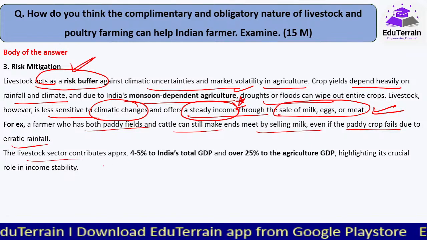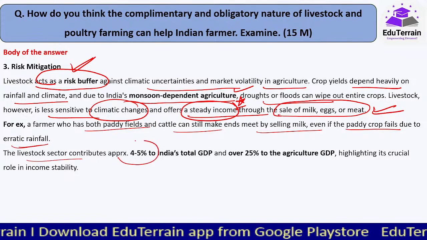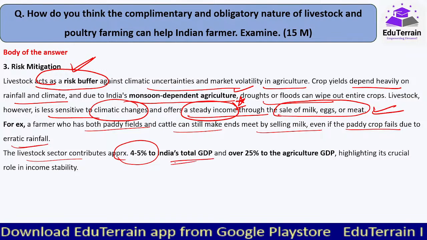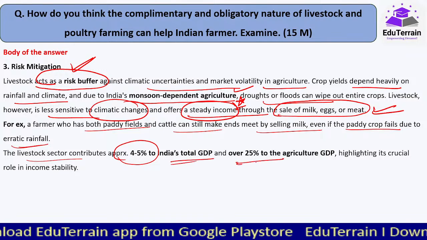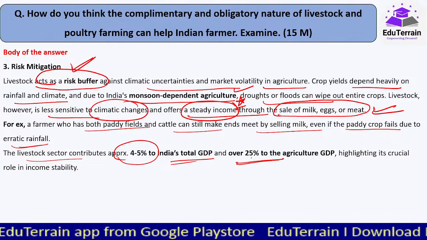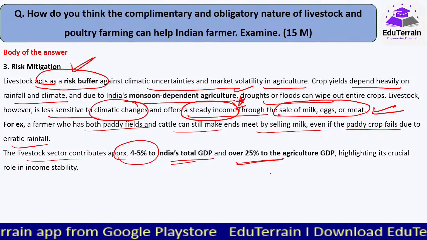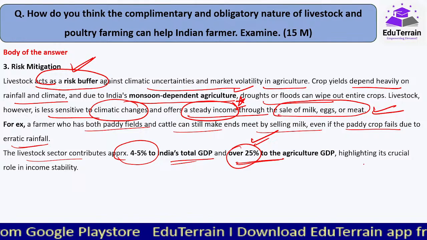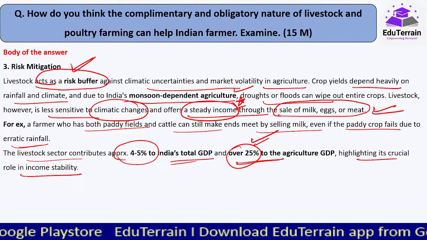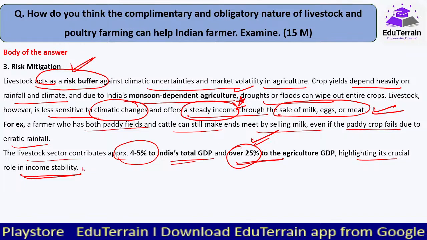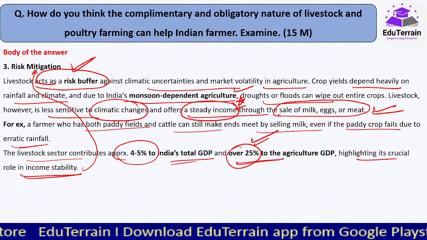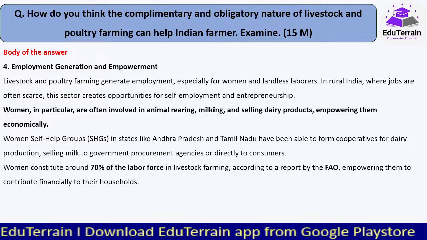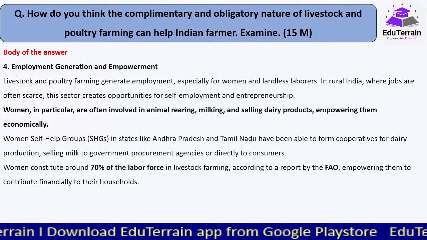The livestock sector contributes approximately 4 to 5% to India's total GDP, and over 25%. Currently it is, I think, 28 or 33. So that's why over 25 मैंने लिखा है, which is safe, highlighting its crucial role in income stability. So it mitigates a risk, thereby provides a stability in income to the farmers.